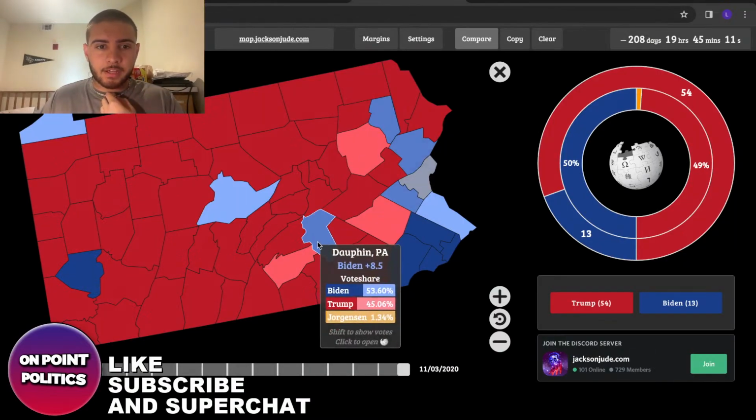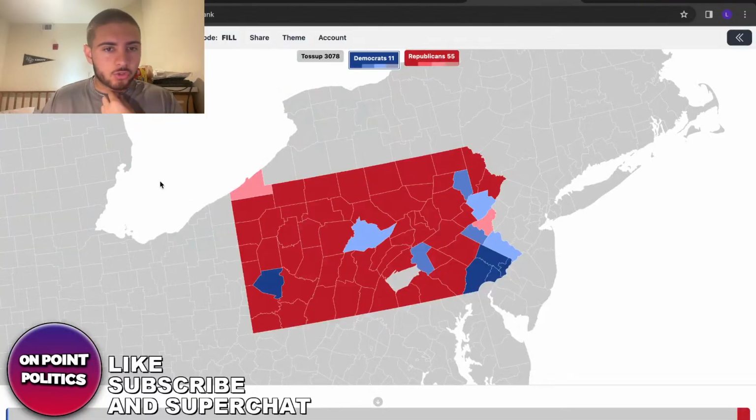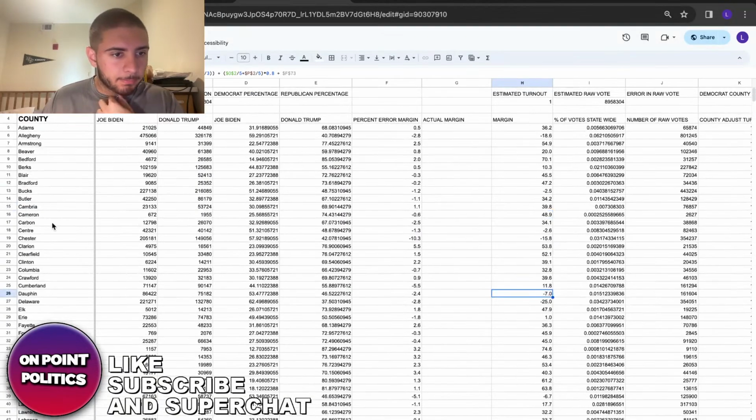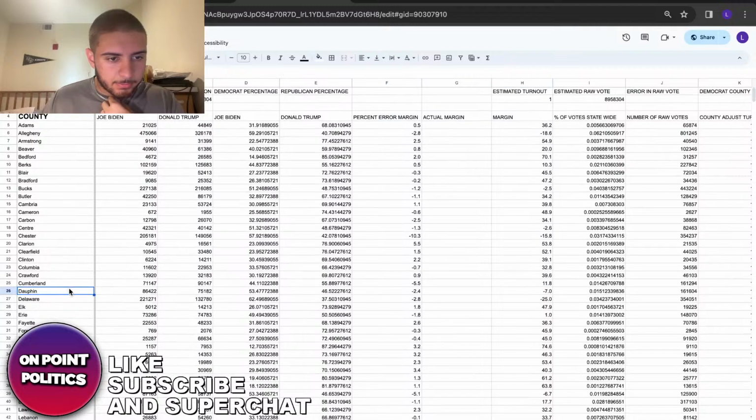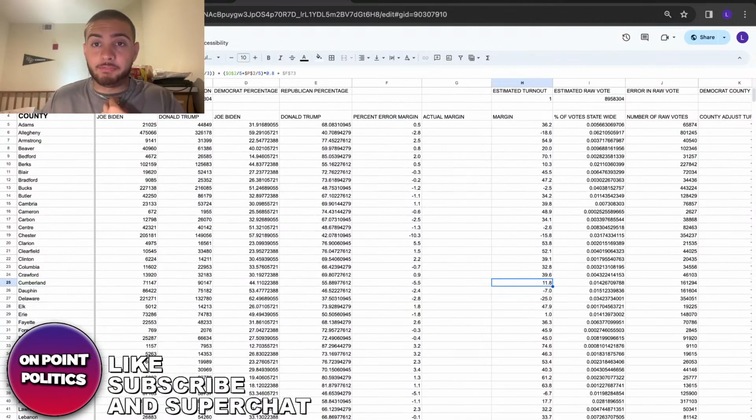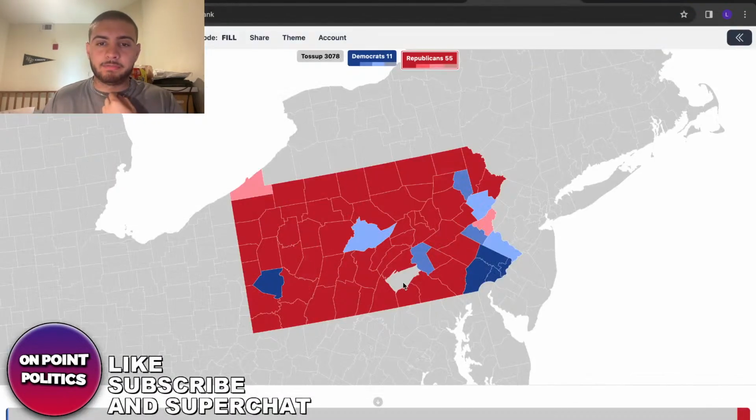And then this county, which is Cumberland County, Trump is winning it by 11. So this is what the county map basically looks like. According to the model, he basically flips Northampton and he flips Erie. Those are the only county flips.